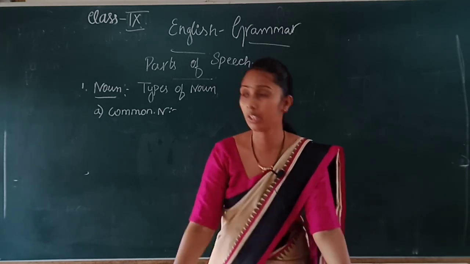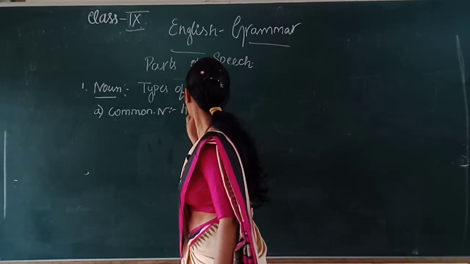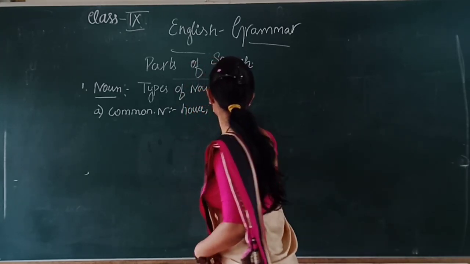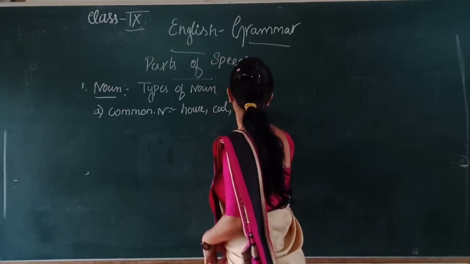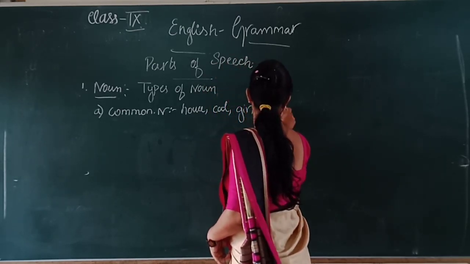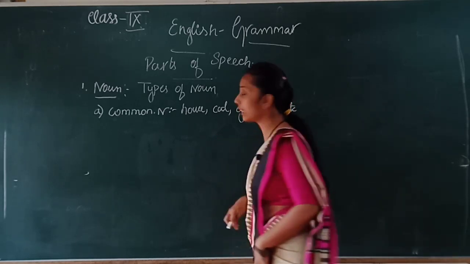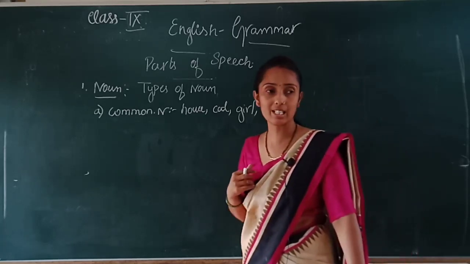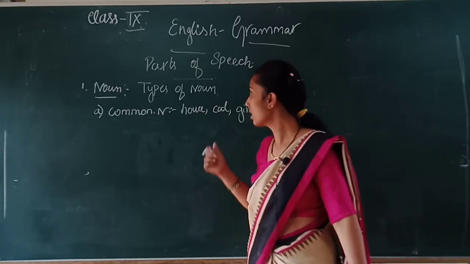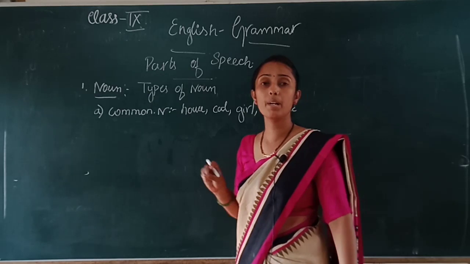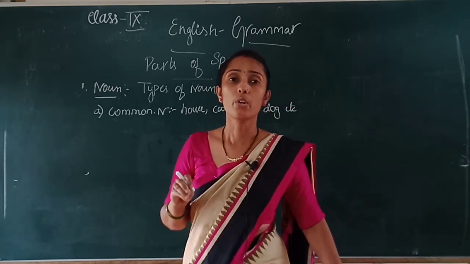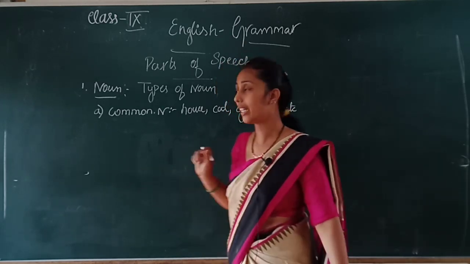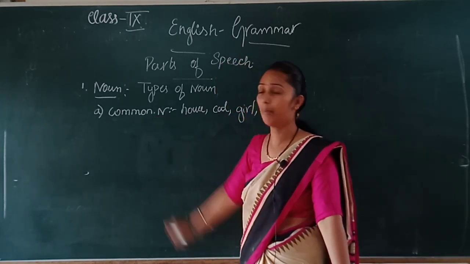Example: house, cat, girl, dog, etc. See, a common noun is non-specific in the sense that you don't know the proper identification, you don't know the proper name of that particular thing. In that case, that category comes under a common noun.